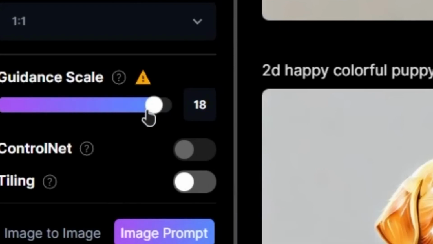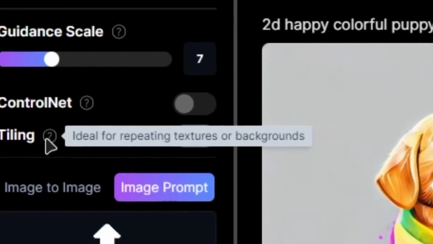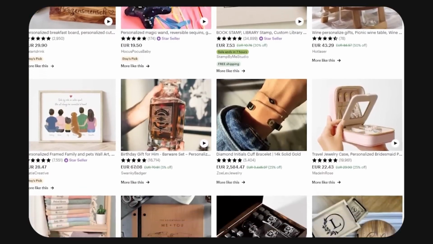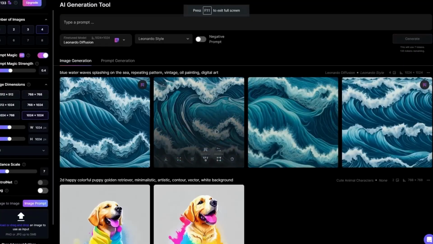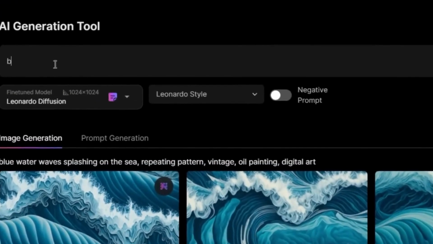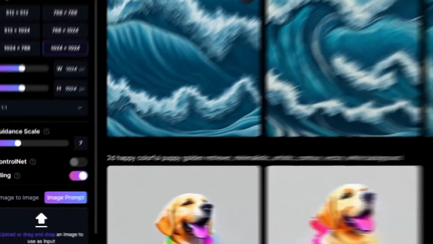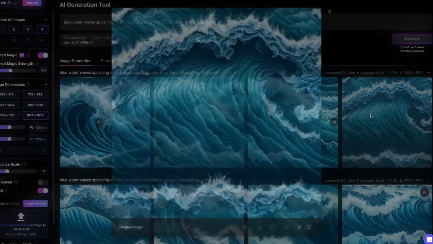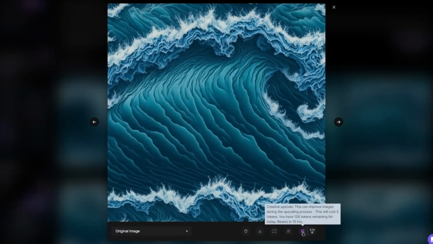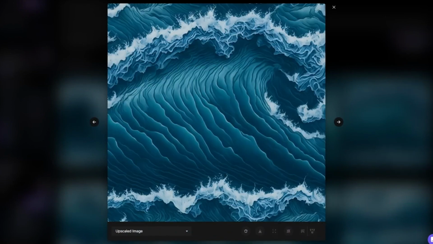Leonardo is useful for creating patterns and backgrounds. You can sell these products on online marketplaces like Etsy. By selecting the tiling option, you can create a repeating pattern. With this prompt, you can generate some incredible patterns. Next, you can upscale your design and use it to sell on Etsy.